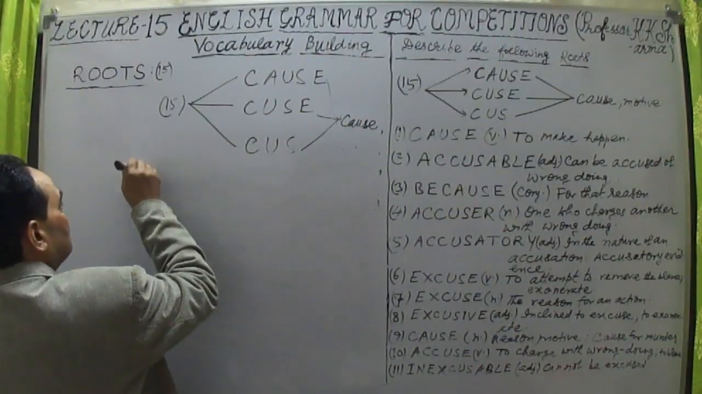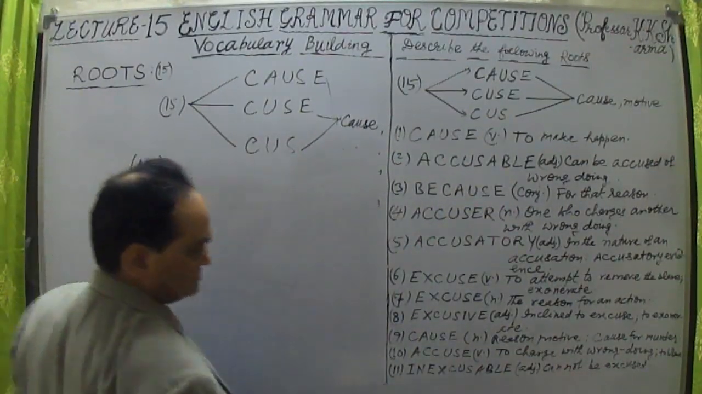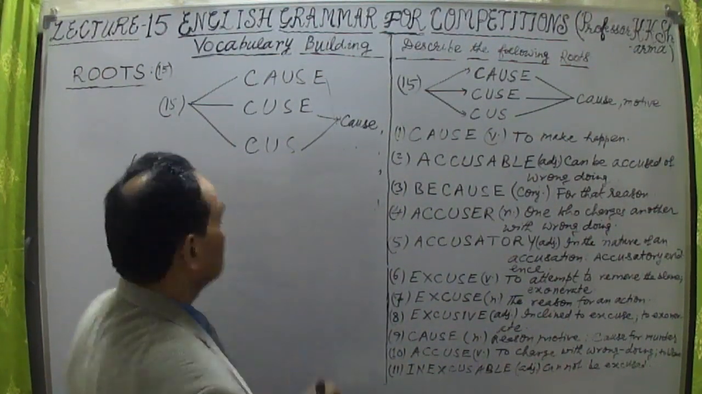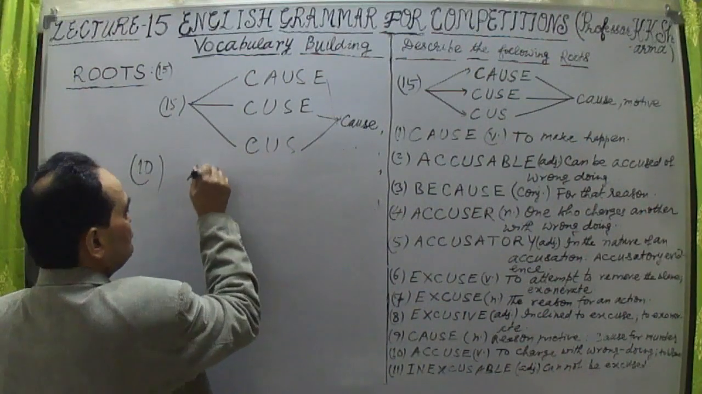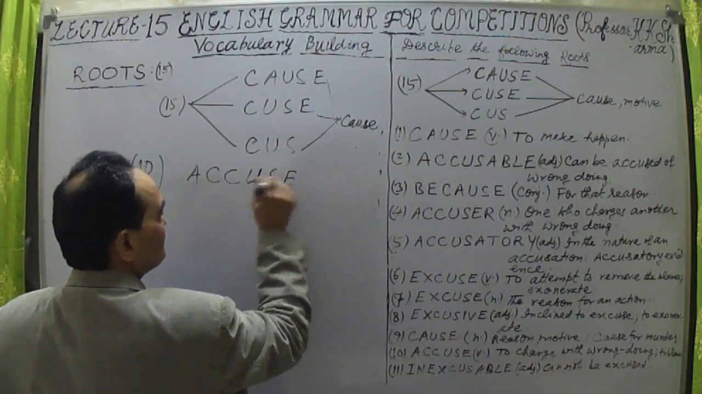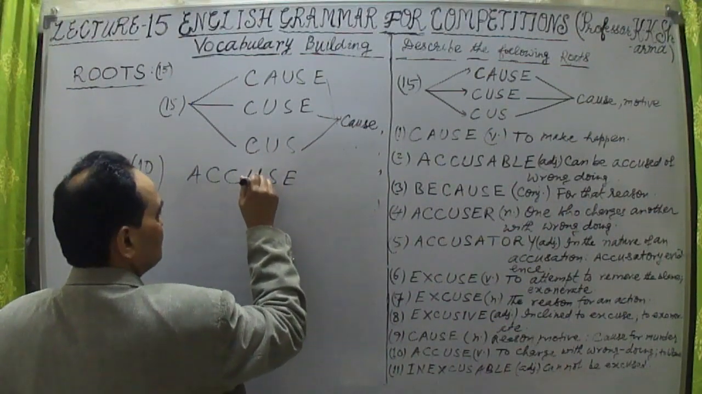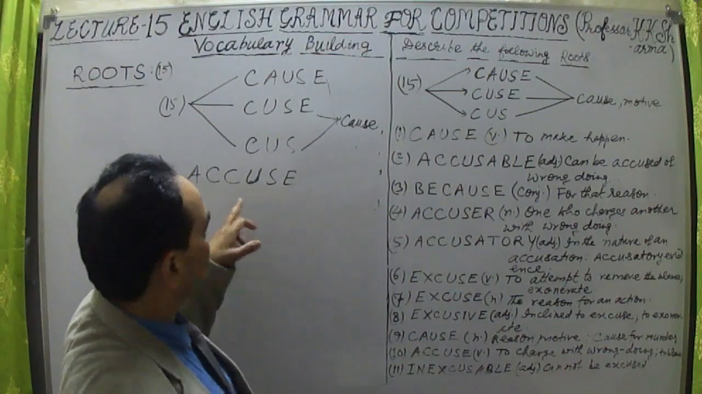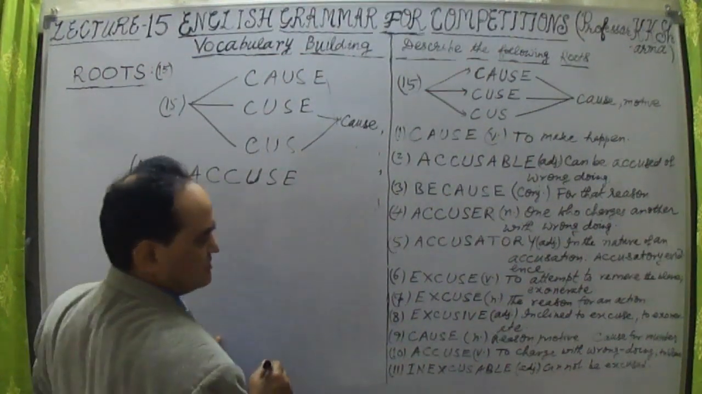Now the 10th word. What is the 10th word? The 10th word is accuse. Not excuse, but accuse, A-C-C-U-S-E. What is the accuse here? Accuse. We have added ac in this.